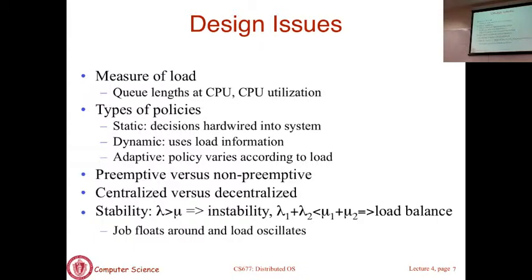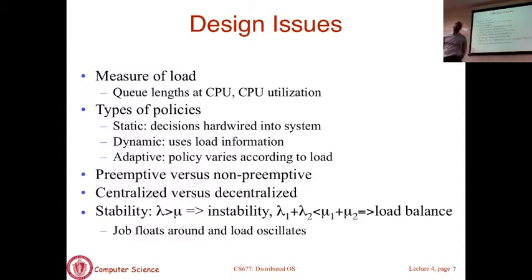Okay? Preemptive schedulers are more flexible. So if the load on the machine changes after the job has begun executing, you can still move it somewhere else. Okay? But they're also more complicated because you are actually moving a process. This involves something called process migration. So you take a process that's actually running, move that entire process somewhere else and it continues to run exactly where it left off. Much harder to implement. You probably haven't seen anything like that in the typical operating system world, but these techniques exist. We'll look at it. Okay. So one is easier, the other one is more flexible, but more complex. So that's our design decision we'll look at again in more detail.